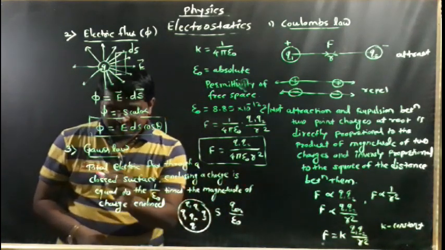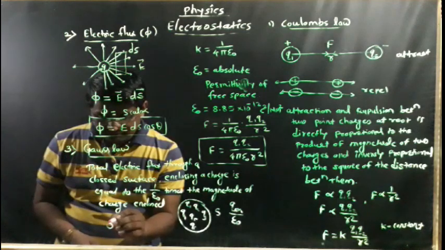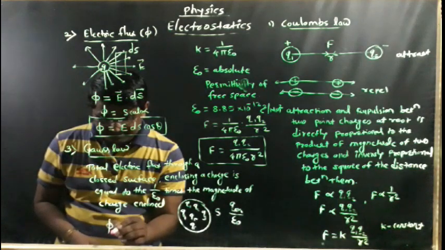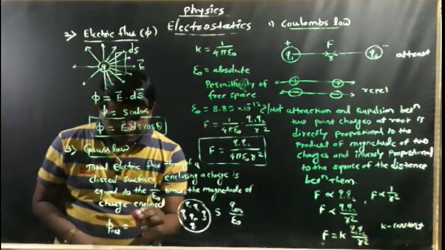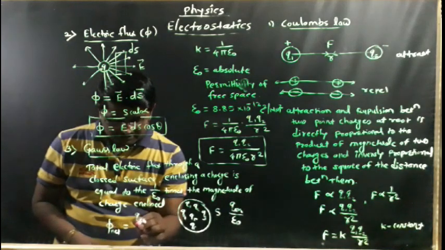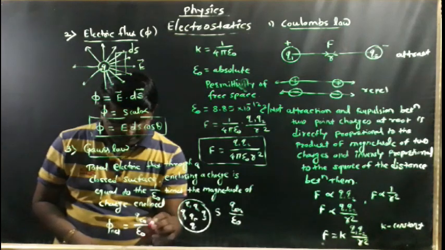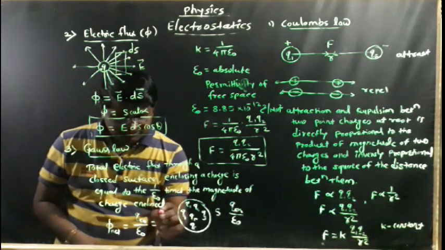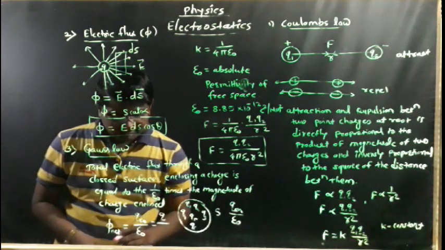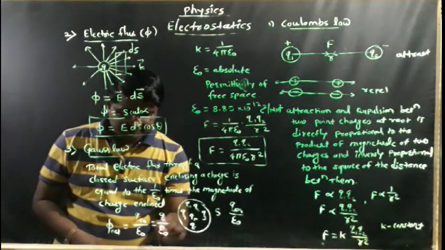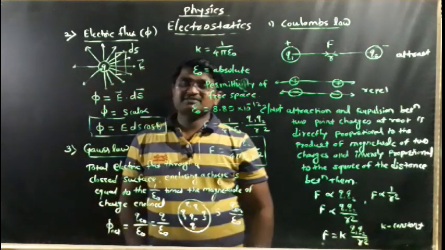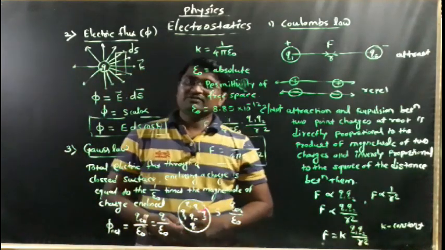So by using Gauss law we find the net electric flux, meaning the total electric flux, and this is always equal to the enclosed charge divided by epsilon naught, which we can write directly as Q upon epsilon naught. This is the simple statement of Gauss law.